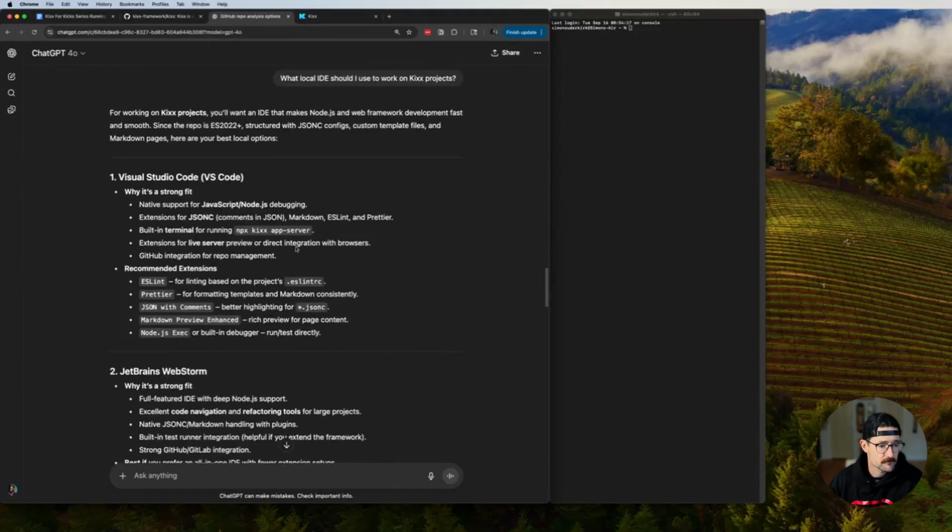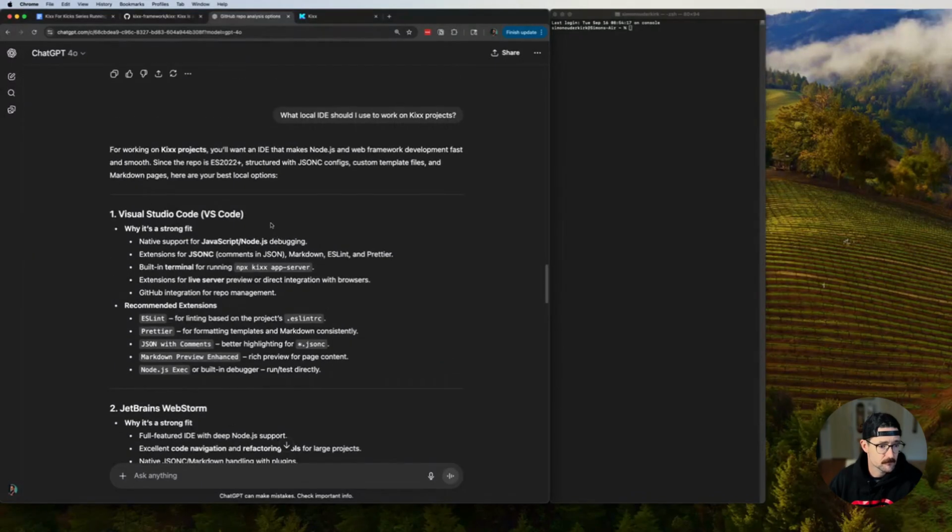I think probably the first thing I want to do is set myself up with a better IDE. I don't think I have an IDE on this machine. I might have VS Code.